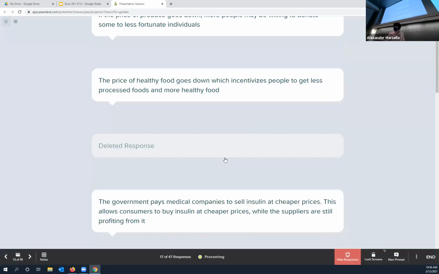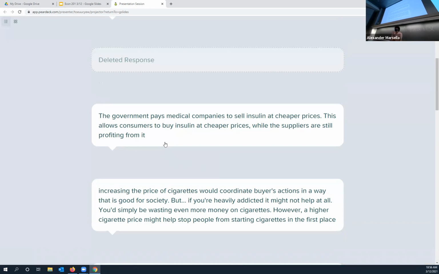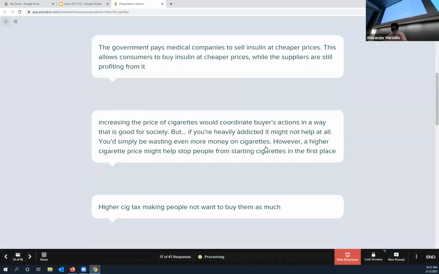Let's see. The government pays medical companies to sell insulin at cheaper prices. So I guess the question I asked is too broad, because these are all very interesting answers. What you're talking about here is a subsidy. The government pays medical companies to sell insulin at cheaper prices. That's actually not prices acting on their own to coordinate people. That's actually a third party getting involved. So this would be an example of government intervention, which we're going to talk about.